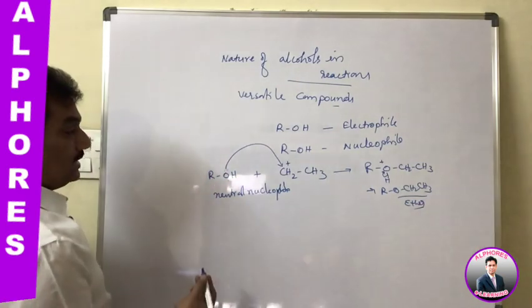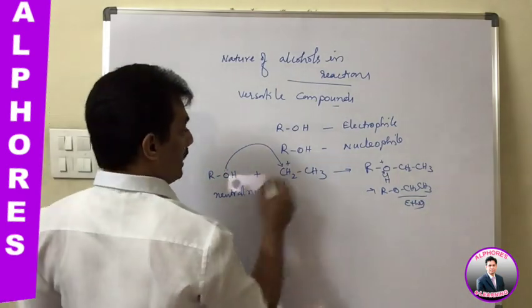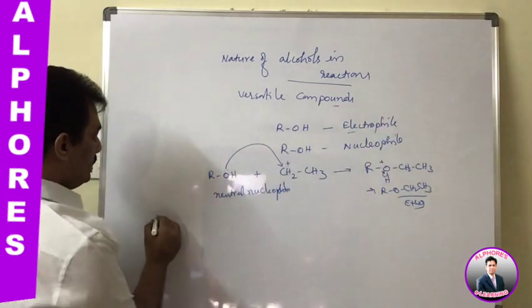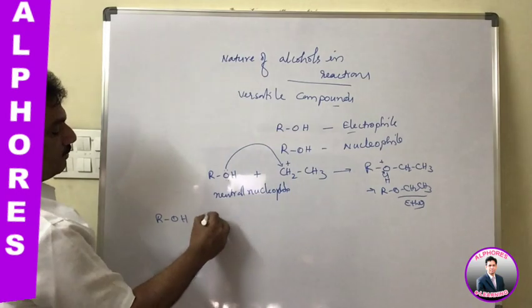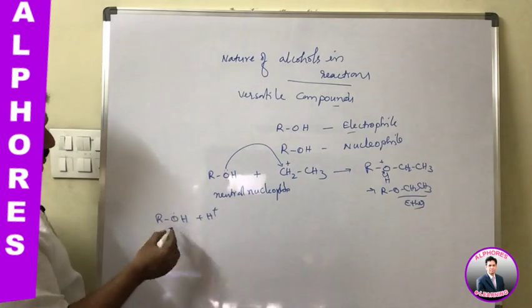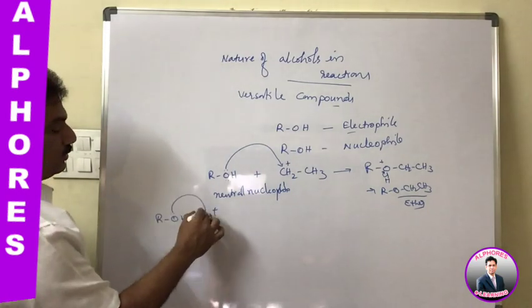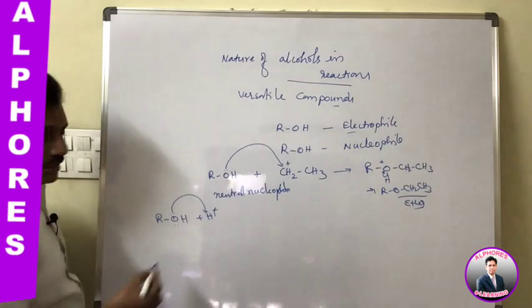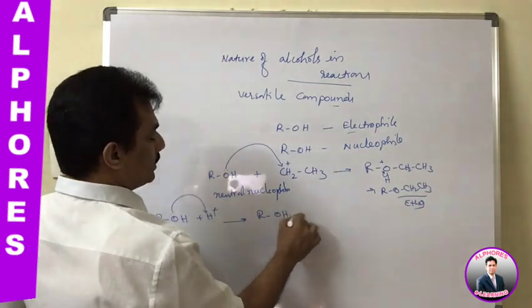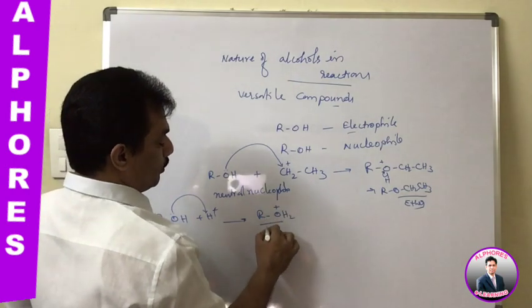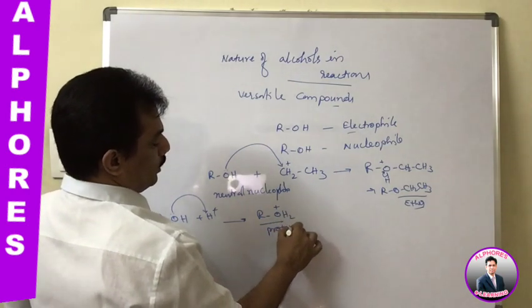Now when it is behaving like an electrophile, in this case it is ROH, and because of its nucleophilic nature, it is donating a lone pair to H plus, and after getting that H plus, the compound is considered as protonated alcohol.